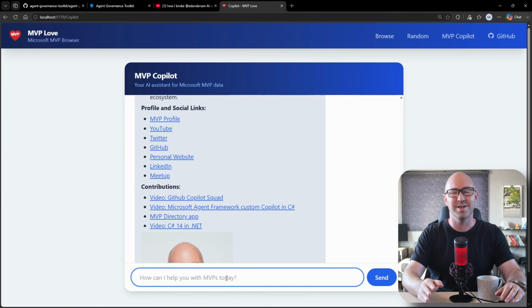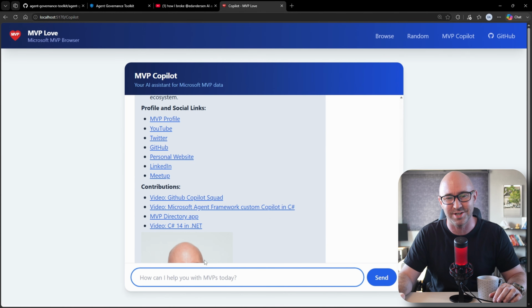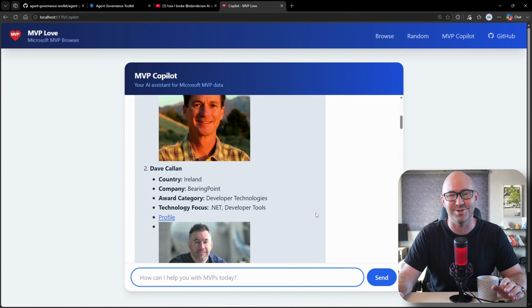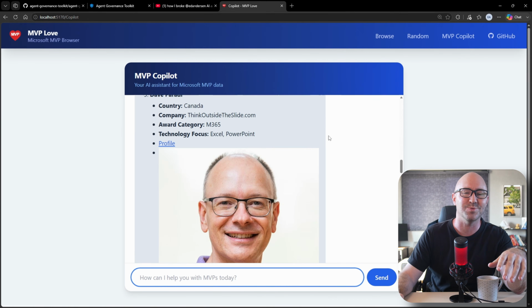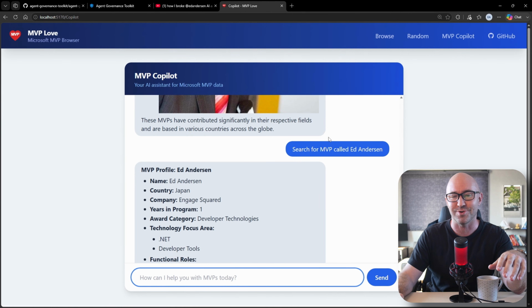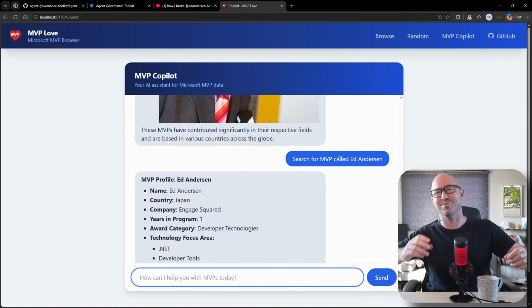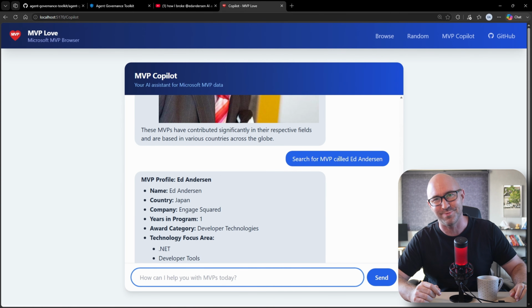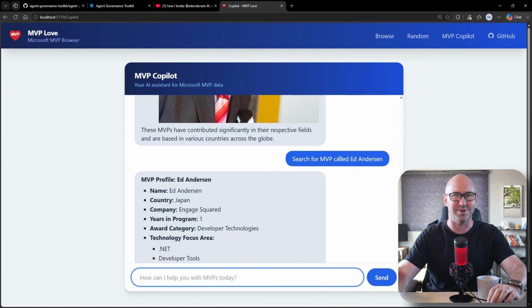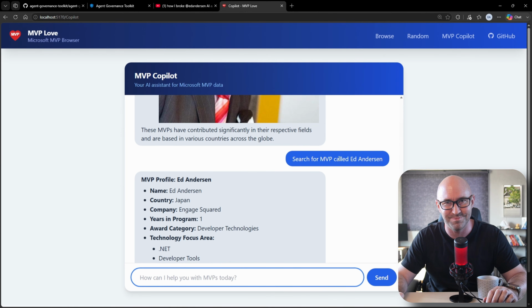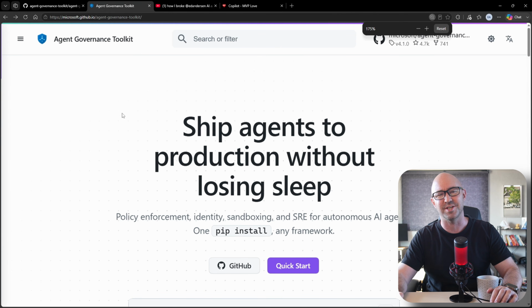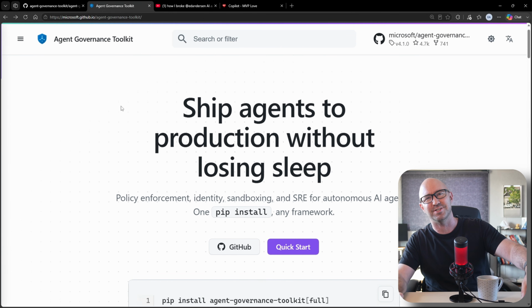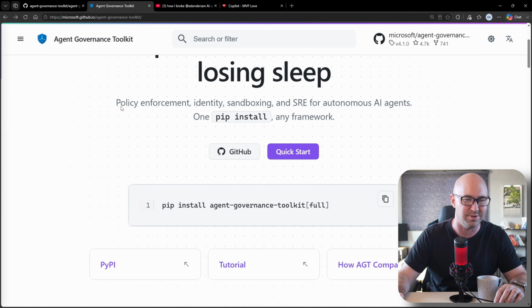So what we're going to do is fix these two glaring errors in this app. We're going to fix the prompt injection attacks and make this not possible to do. And we're going to make it so we are filtering the tool calls to filter out .NET YouTubers, because the last thing we want to do is to spread information about those guys. And to do this, Microsoft has come to the rescue and given us the Agent Governance Toolkit. Ship agents to production without losing sleep.